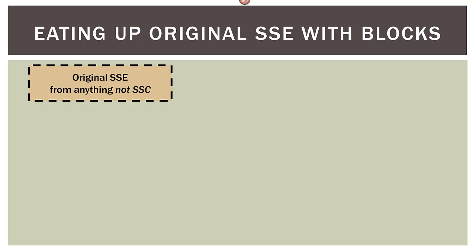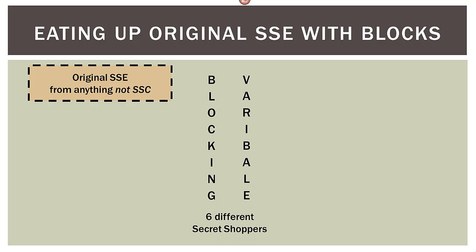Now we're dealing with the two-way ANOVA. What we're trying to do is take this original SSE that we had in the one-way, on the bottom right, and separate it out even more. I call it eating it up, gobbling it up. So we introduce this blocking variable, which in this case is the 6 different shoppers. We're going to split this original SSE, the sum of squares error, into either the blocks or remaining error.